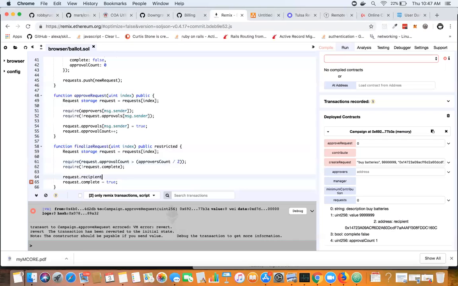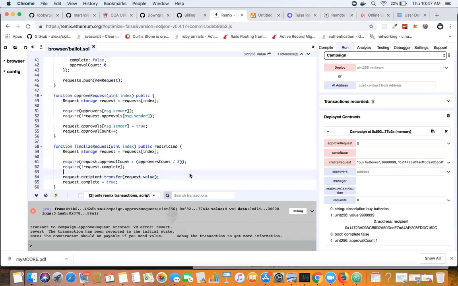Because it's an address, we have a method called transfer that we could use. And I can pass in the amount of money that I want to send, which will be request value, because the request struct has always had the value of the amount of money the campaign manager needs to send.